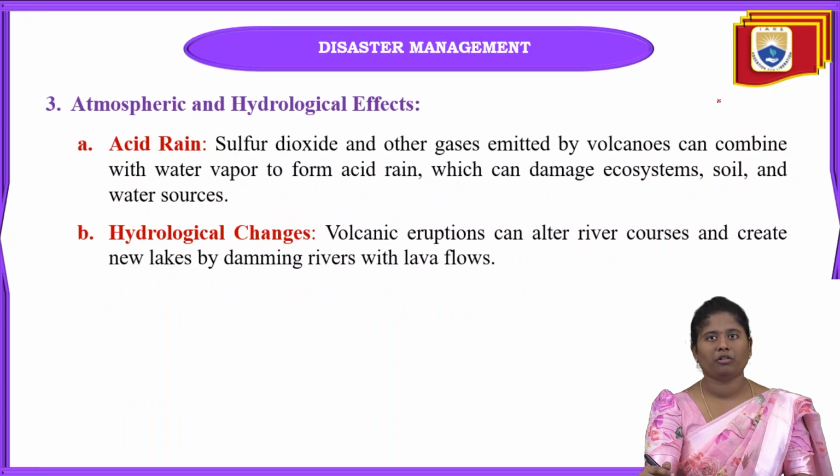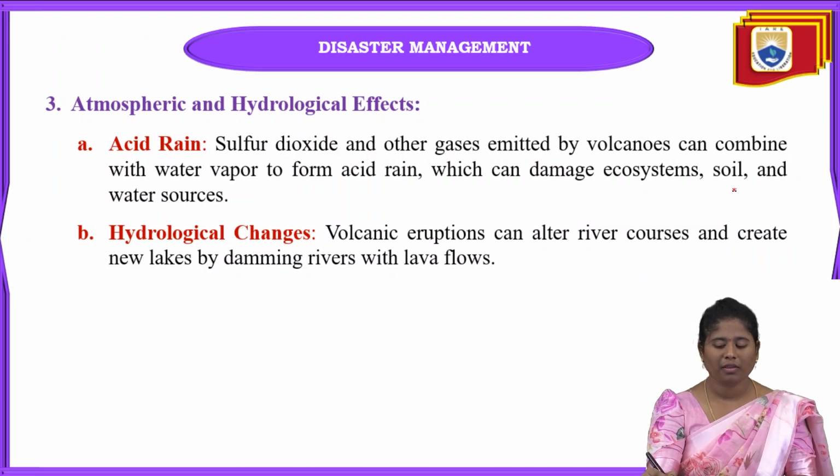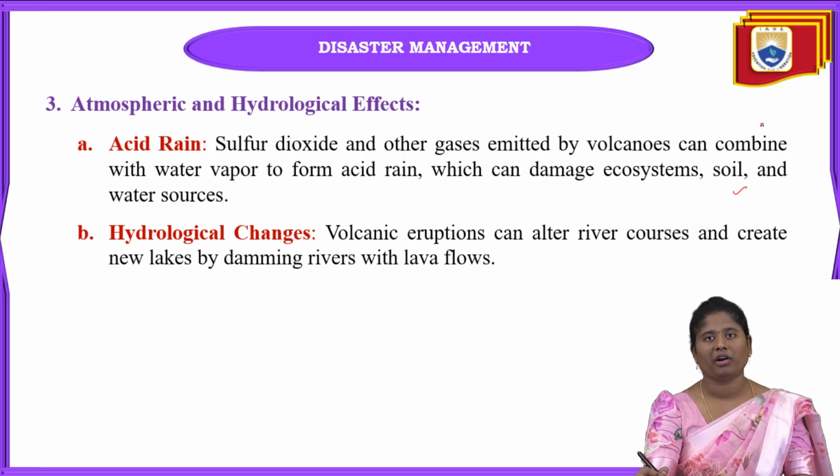Next one is atmospheric and hydrological effects. Due to the atmospheric and hydrological effects, we have the first one, acid rain. Just now I already told you, when any volcanic eruption is done, sulfur dioxide and carbon dioxide are directly released into the atmosphere.